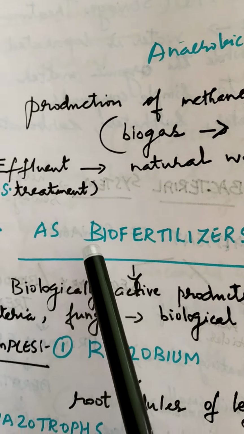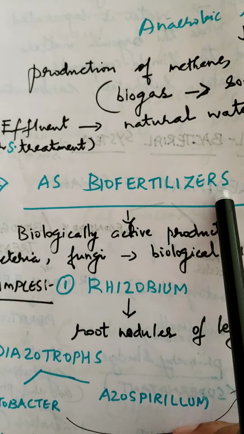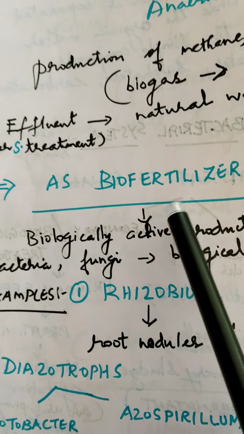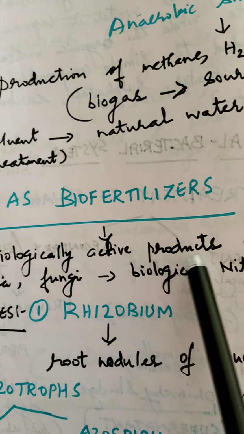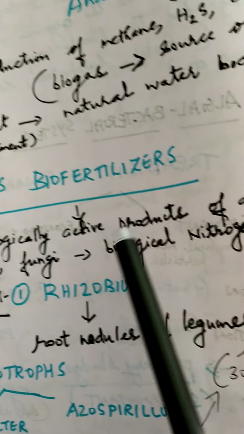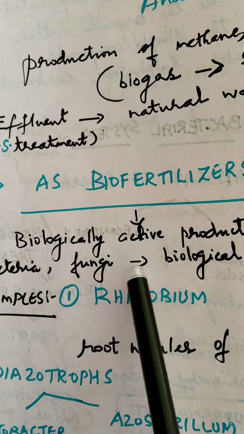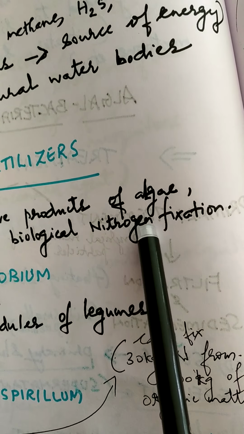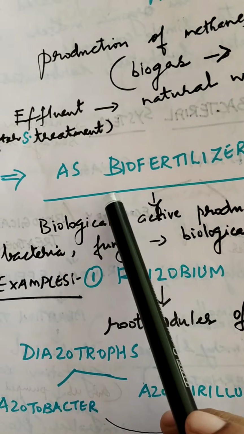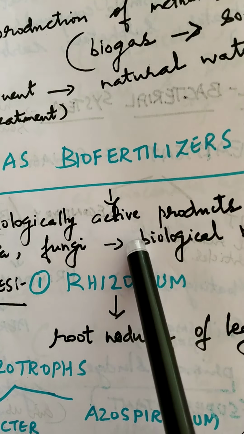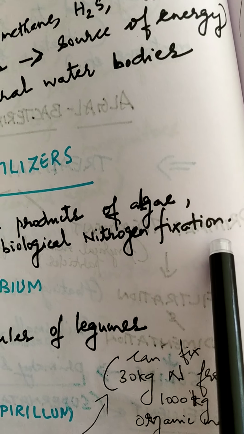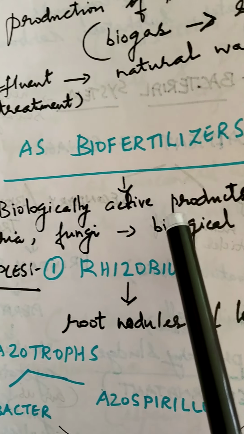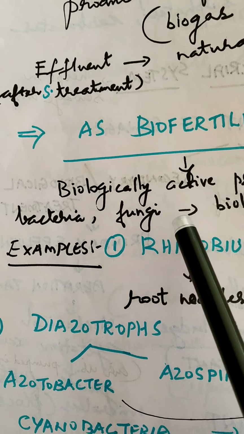Now moving on to the application of microbes as biofertilizers. Now let us see what a biofertilizer is. Definition of a biofertilizer: they are biologically active products of algae, bacteria, fungi, etc., which are mainly used for the purpose of biological nitrogen fixation. So the use of biofertilizers is mainly for biological nitrogen fixation in plants, and they are the products of algae, fungi, bacteria, etc.